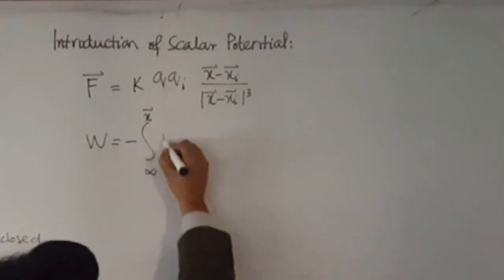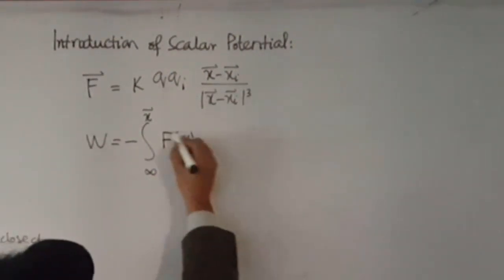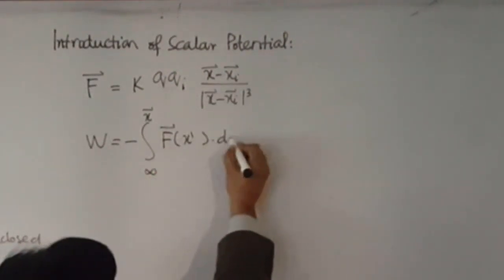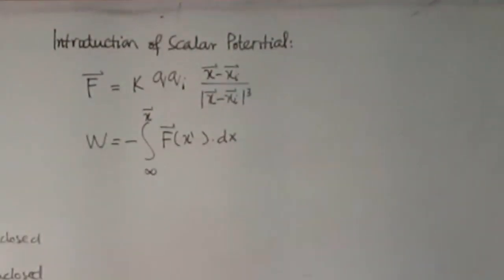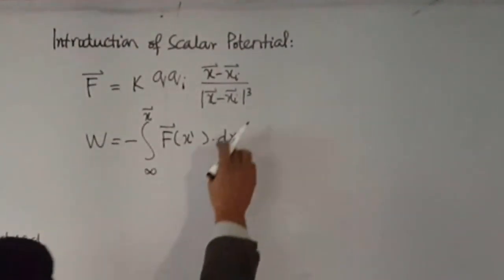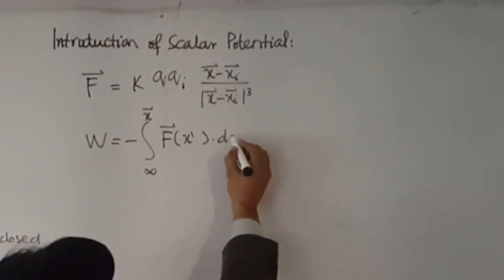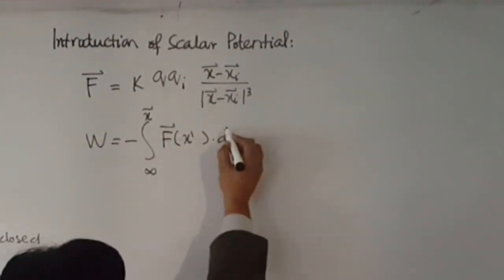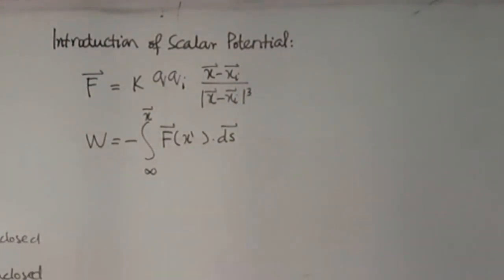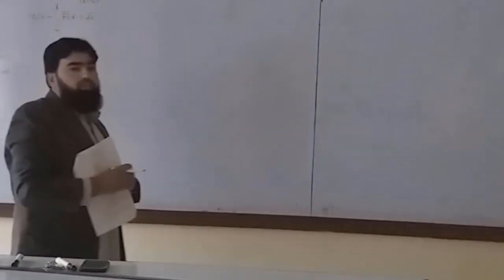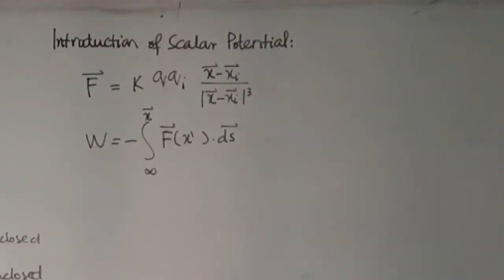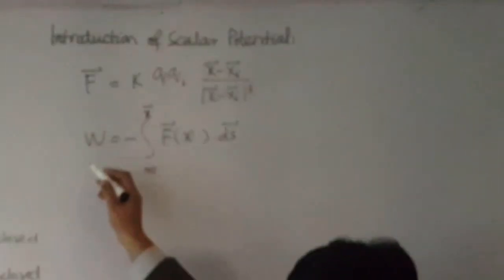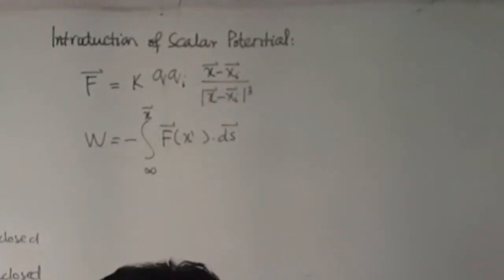So this is equal. Now the work, you know that it is F(x') dot dx, or you say this is ds if you like. In order to differentiate with x, you say this is ds, where ds will be that length element through which you would have applied this force, and this much work would have been done.